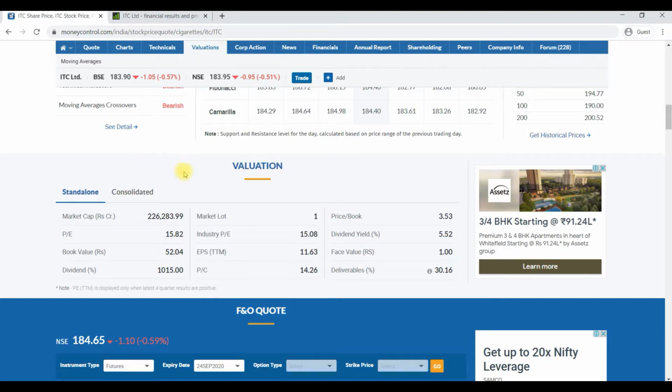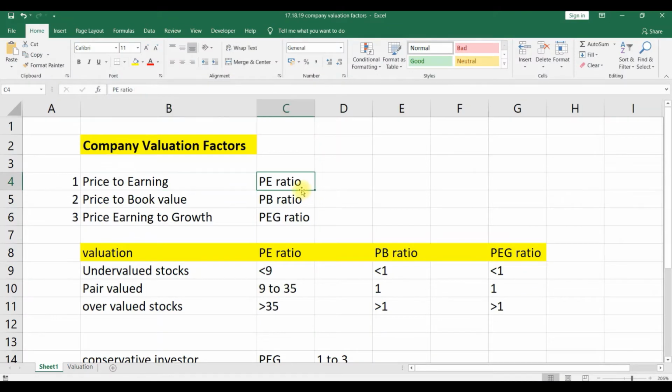So this is one important ratio, the PE ratio. Initially they used to consider it for the valuation, but as time passes, the PE ratio became irrelevant in terms of company valuation. In the sense, we will not be able to evaluate a company by using the PE ratio alone. At that particular time, they introduced one more ratio, called the PB ratio. PB ratio is nothing but price to book value.